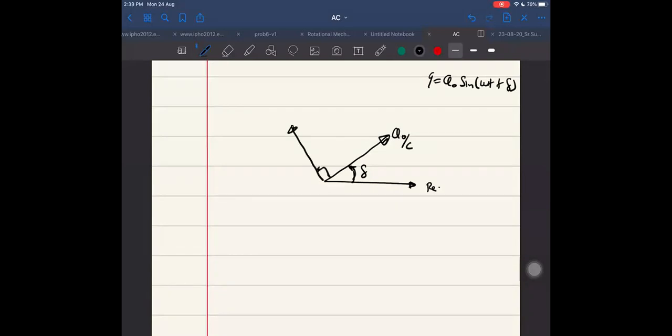And value of that will be L into, what is dq by dt? dq by dt will be q naught into omega into cos of omega t plus delta. What is L times dq by dt? That will become L into q naught into omega into,